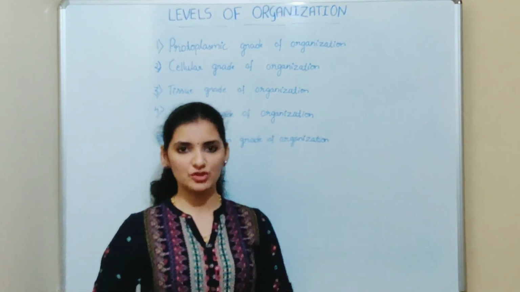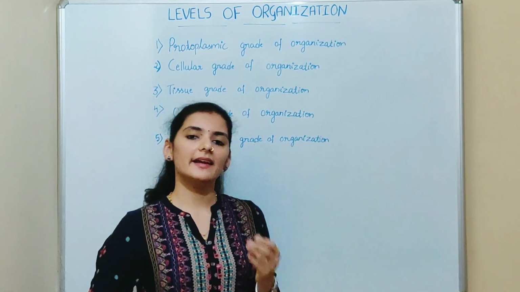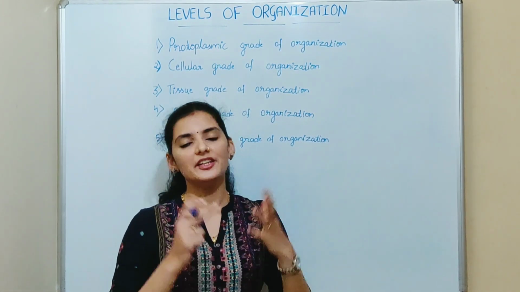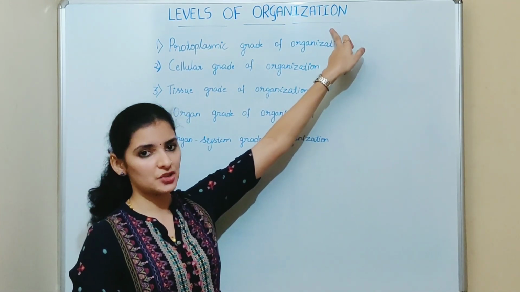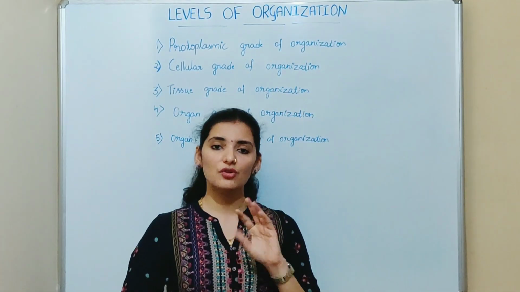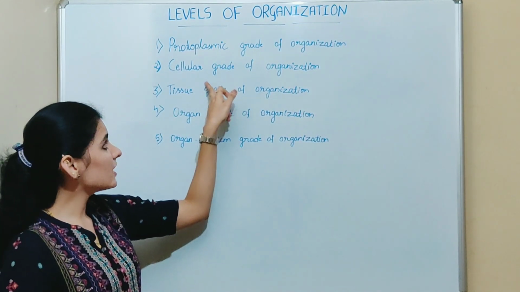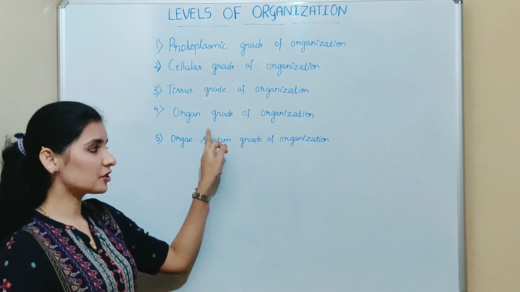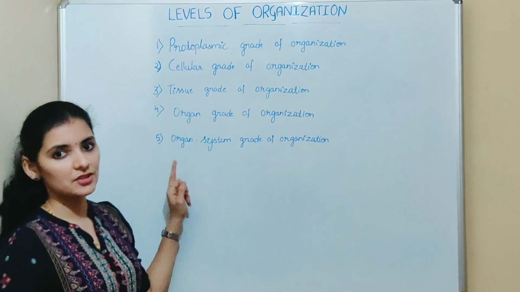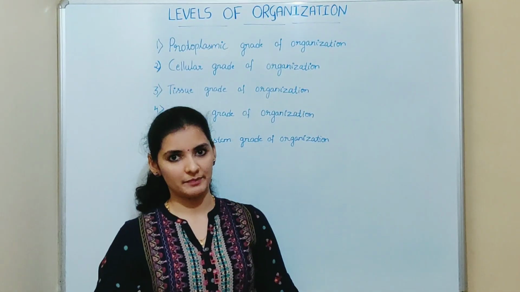So what do you mean by organize or organizing? It is nothing but the arrangement, isn't it? So organization in animals means the arrangement of small structures into a larger one. Okay, so that is the meaning of organization in animals. It is of mainly 5 types: protoplasmic grade of organization, cellular grade of organization, tissue grade of organization, organ grade of organization and organ system grade of organization. So we'll see it one by one.